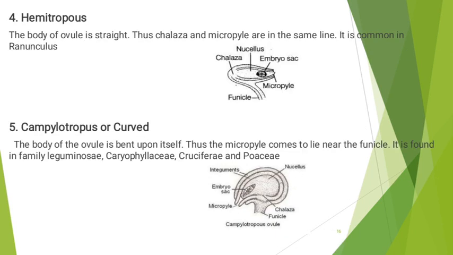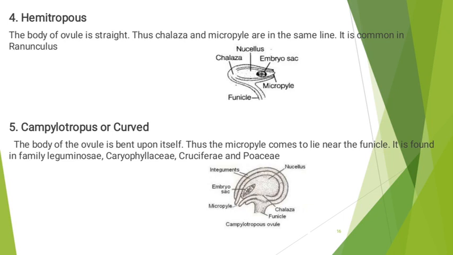The fourth form of ovule is hemitropous. In this, the body of the ovule is straight, but it is twisted transversely at right angles. Thus, the chalaza and the micropyle are in the same line. They are at right angles to the funicle. The chalaza and the micropyle both are at right angle to the funicle. Hemitropous ovule is common in Ranunculus.